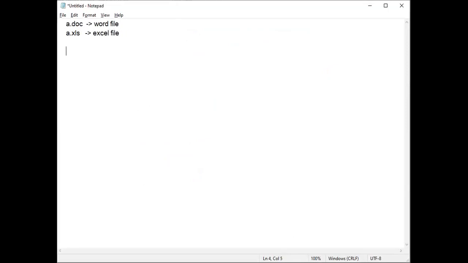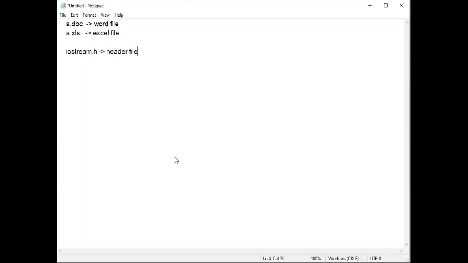Similarly, iostream.h means header file. By looking at what you put after the dot, that indicates the type of the file. doc means document file, xls means Excel file, .h means header file.